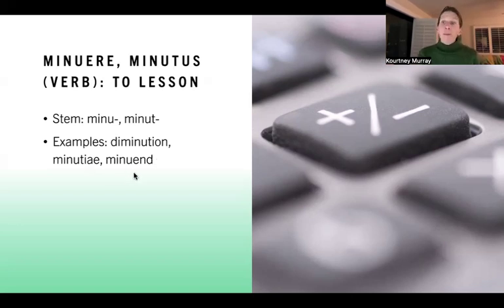Now minuend, let me tell you, this is the reason I'm doing the lecture over, because I made a huge mistake the first time. So let's say you're doing some math. Let's say you're subtracting 10 from 20. So when you write it down, you have 20 minus 10 equals whatever. I'm not a math person. So the minuend is coming from a gerundive, if you remember our last lecture. So minuend literally means thing needing to be lessened.